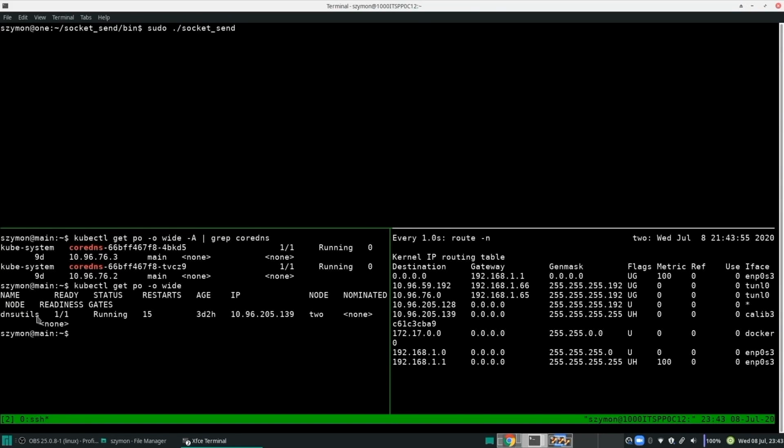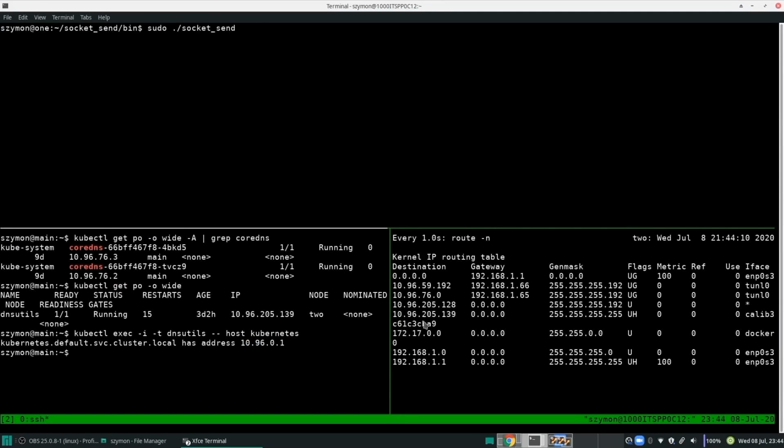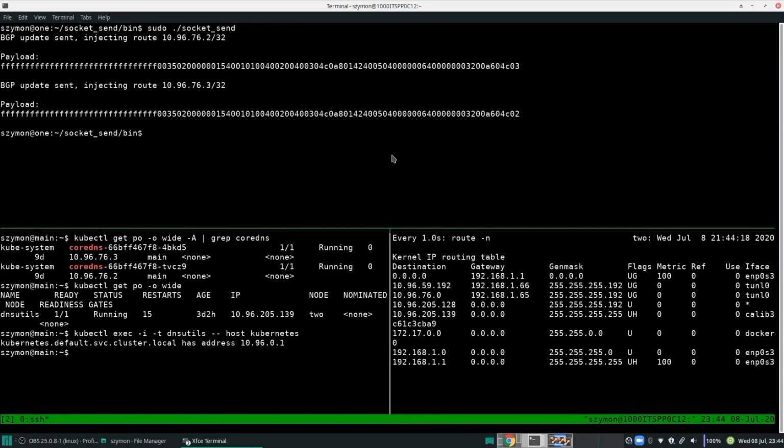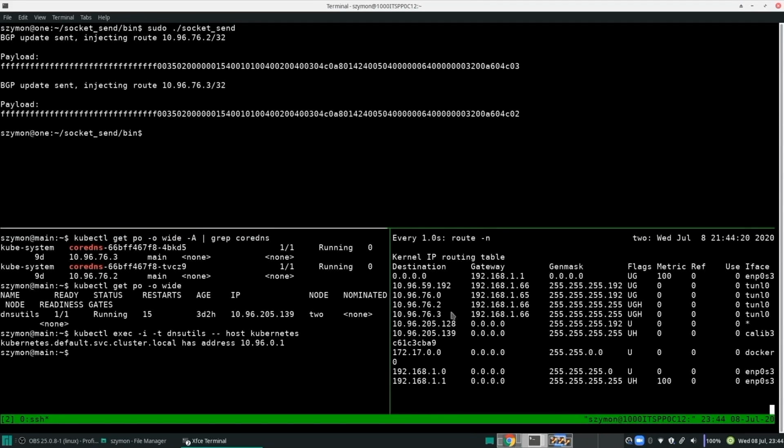There is a DNS utils pod deployed to node 2. Let's attempt to resolve the Kubernetes name within that pod, and we receive an answer 10.96.0.1. If we go and take a look at the routing table of node 2, keep an eye on that, because that will change once we've injected new routes. Going to the master, we're going to run the script, which will inject those 2 new routes, and you'll notice that node 2's routing table has now changed.